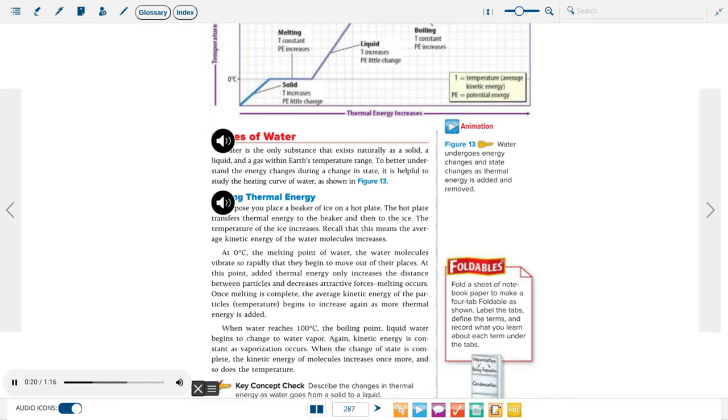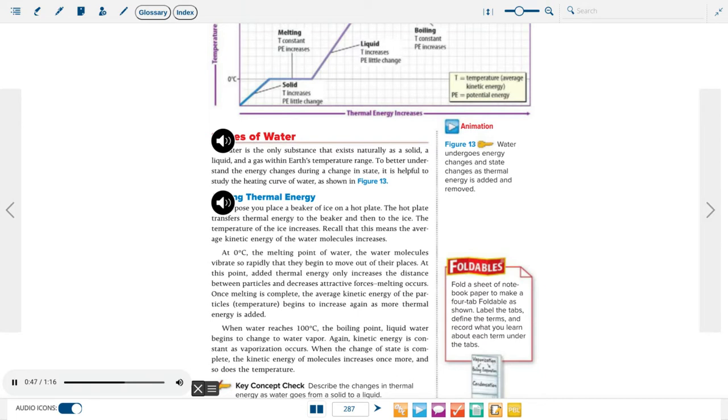At 0 degrees Celsius, the melting point of water, the water molecules vibrate so rapidly that they begin to move out of their places. At this point, added thermal energy only increases the distance between particles and decreases attractive forces. Melting occurs.